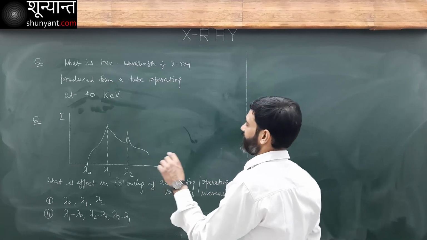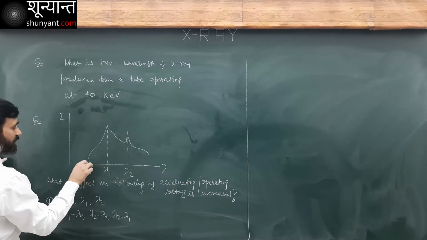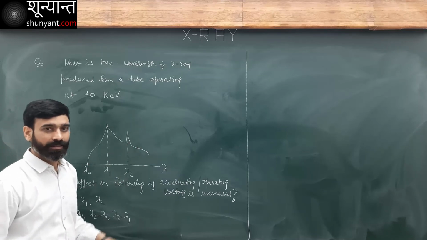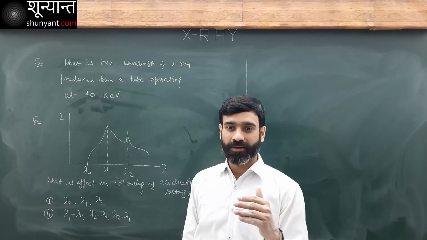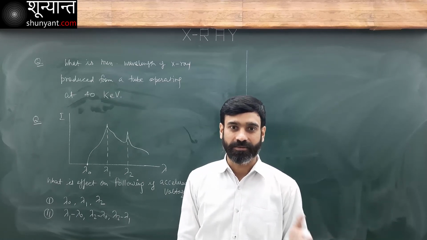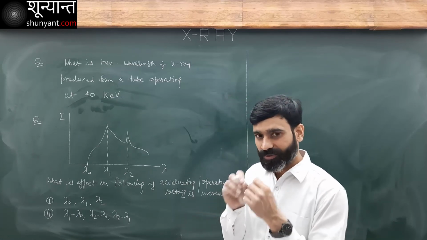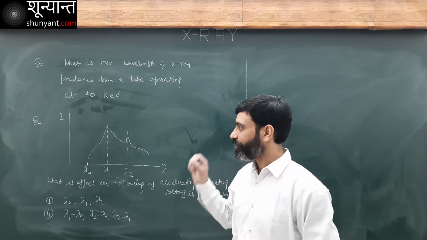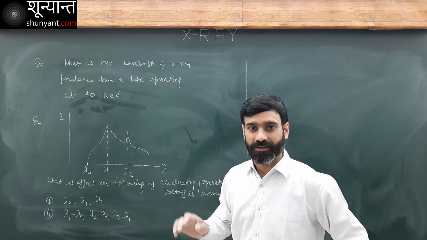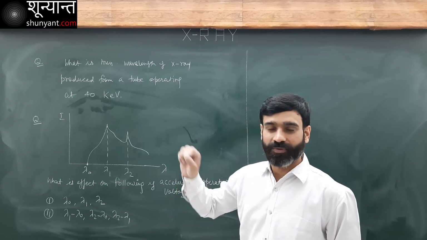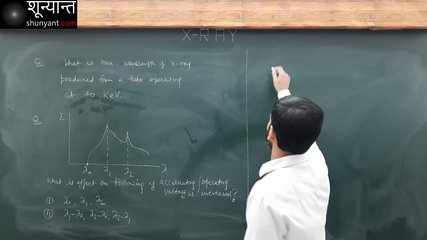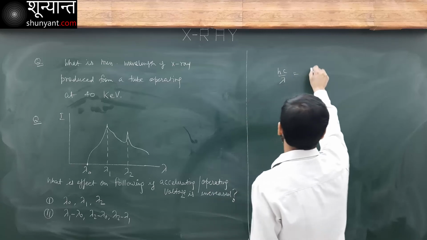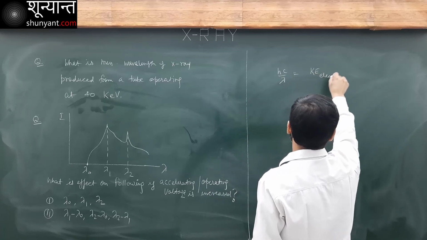Now, minimum wavelength. What is the significance of the minimum wavelength here? This is the minimum wavelength of continuous X-ray. Continuous X-ray is produced when an electron loses its kinetic energy. When all of the energy is lost in one photon, a photon of maximum energy is created. Energy is maximum, that means the wavelength is minimum. So we write it like this: hc over lambda is equal to the kinetic energy of the electron.